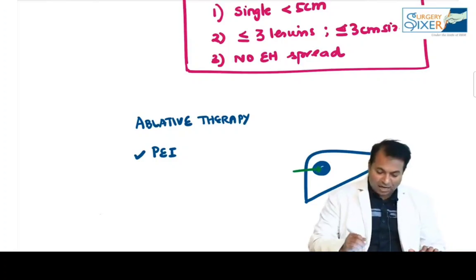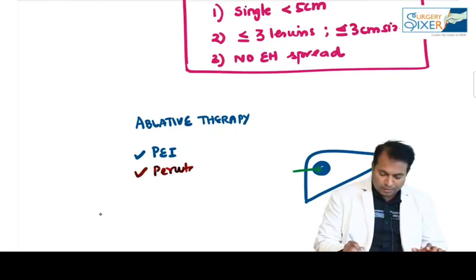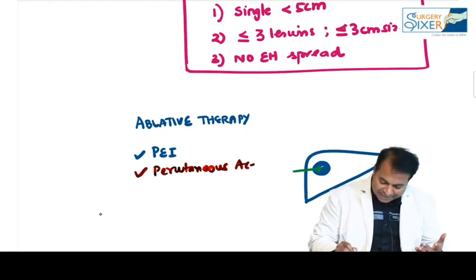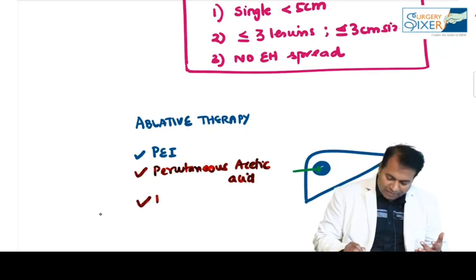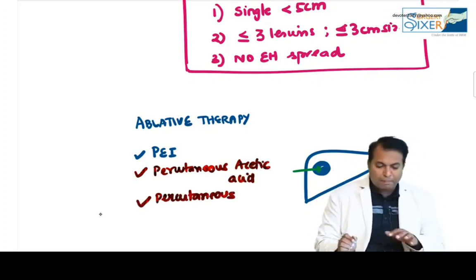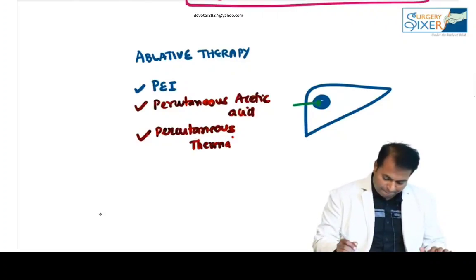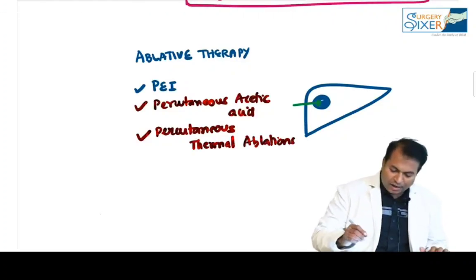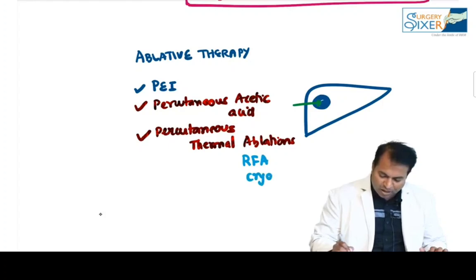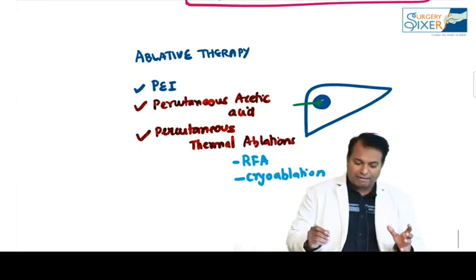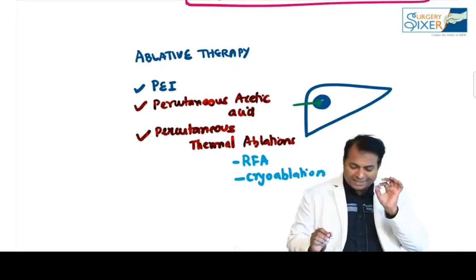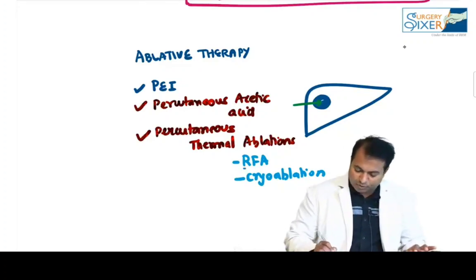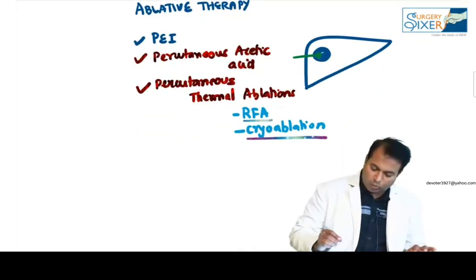Percutaneously we can put ethanol, we can put acetic acid, or we can do thermal ablations. What are the methods of ablation? Percutaneous thermal ablation techniques like RFA, radiofrequency ablation, and cryoablation. So the ablative therapies we have are percutaneous ethanol injection, percutaneous acetic acid injection, or percutaneous thermal ablation like radiofrequency ablation and cryoablation.